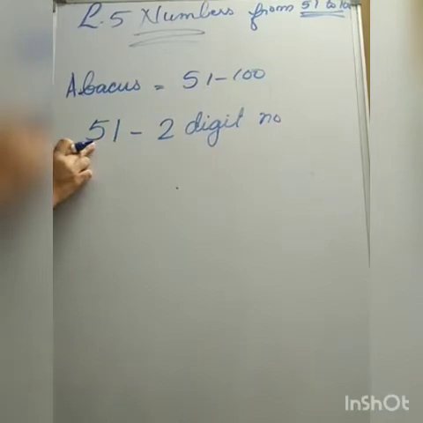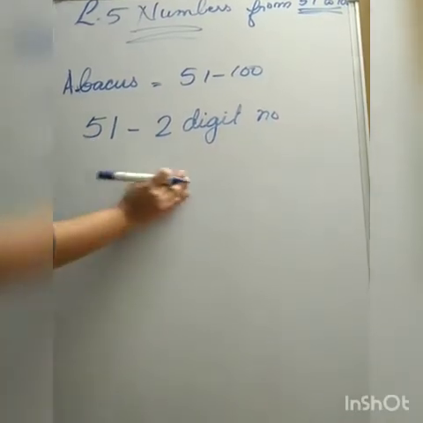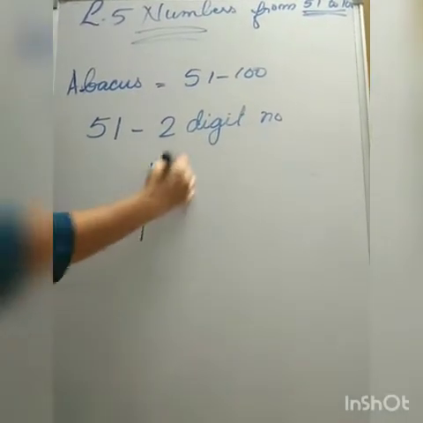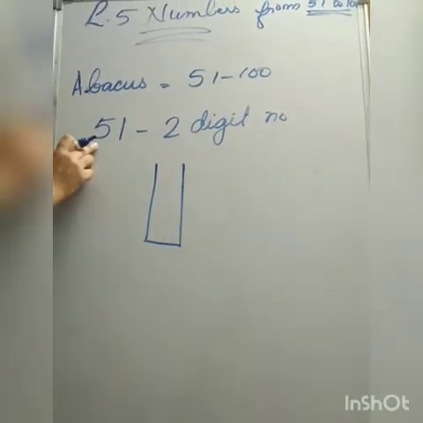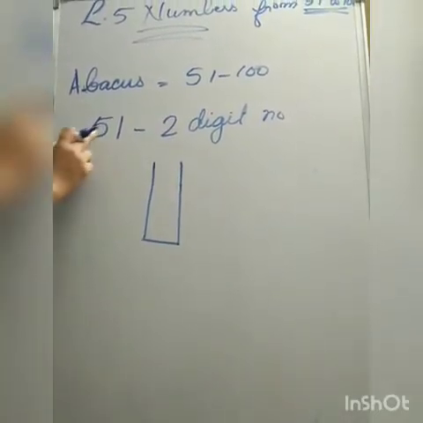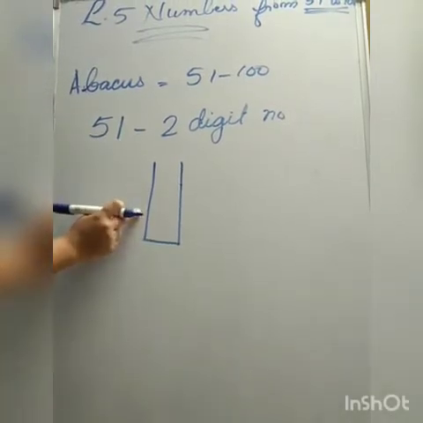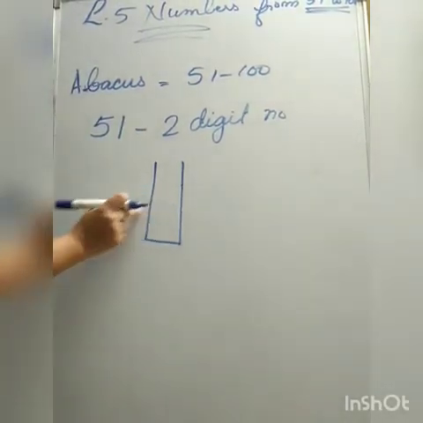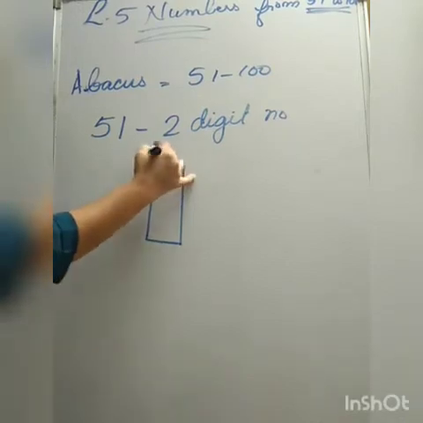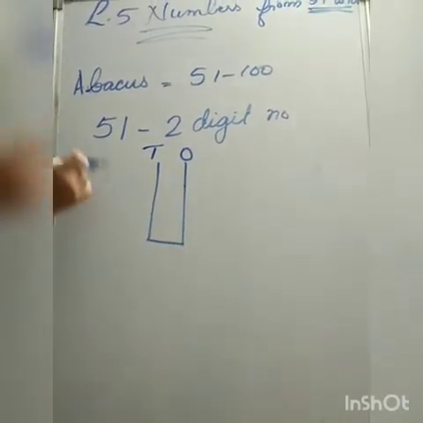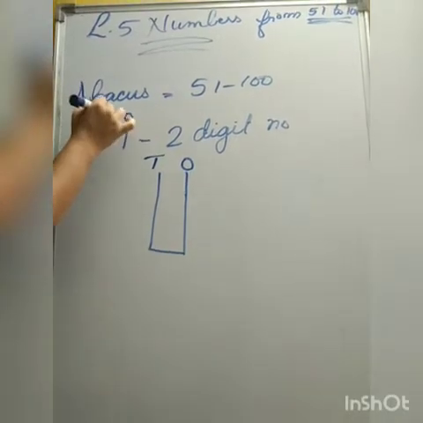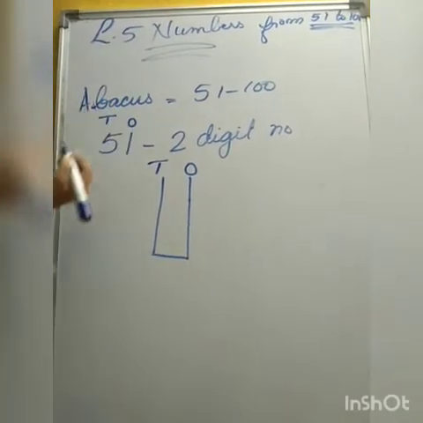According to the digits of the number, we have to draw spikes. Here 51 has 2 digits, so we have to draw 2 spikes, 2 rods, and mark them T for tens and O for ones. This is the ones place. This is the tens place.